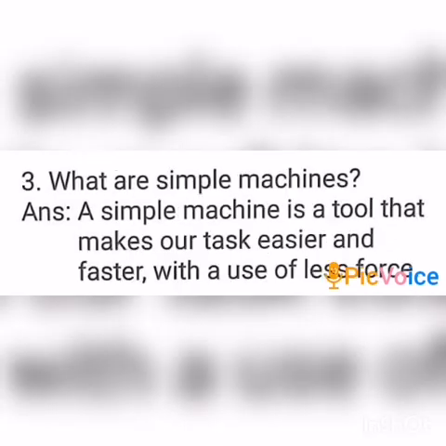Next, third question. What are simple machines? Answer. A simple machine is a tool that makes our task easier and faster with the use of less force. What are simple machines? A simple machine is a tool that makes our task easier and faster with the use of less force.